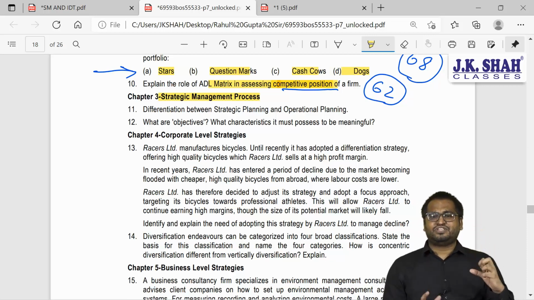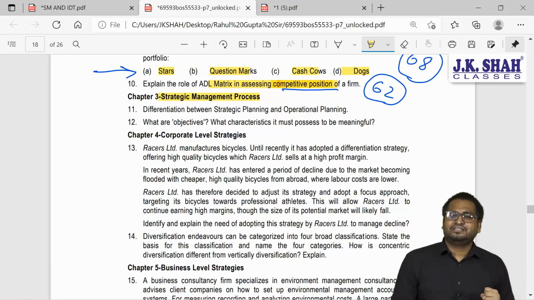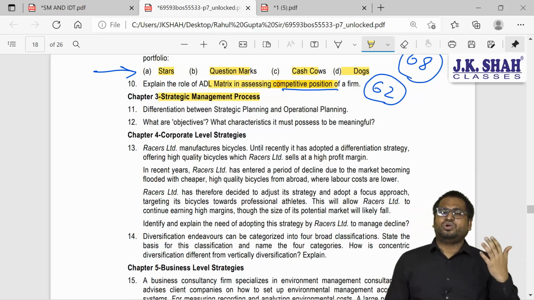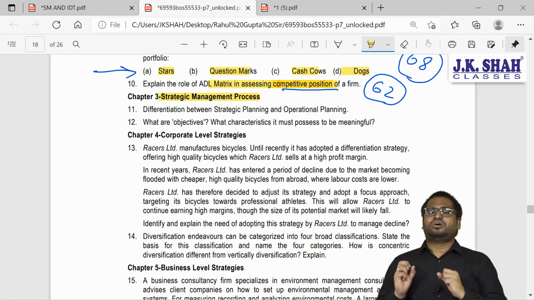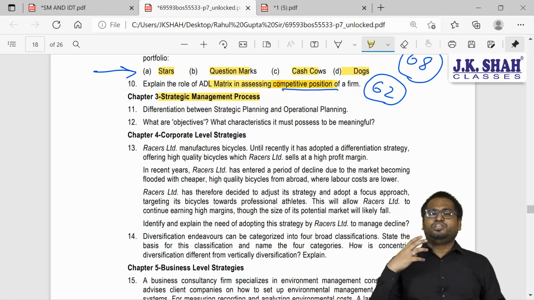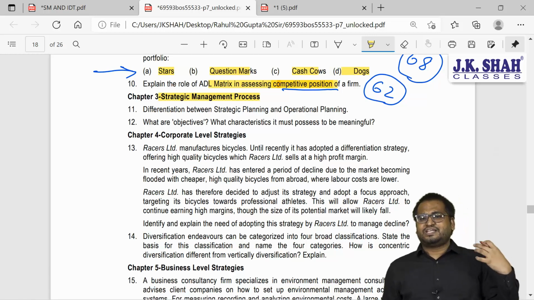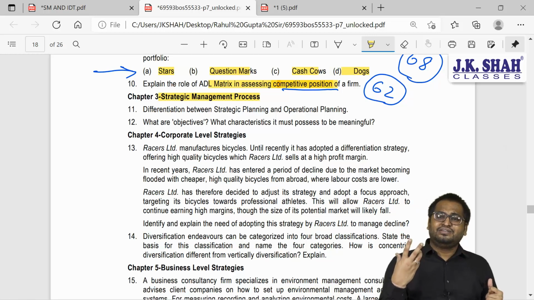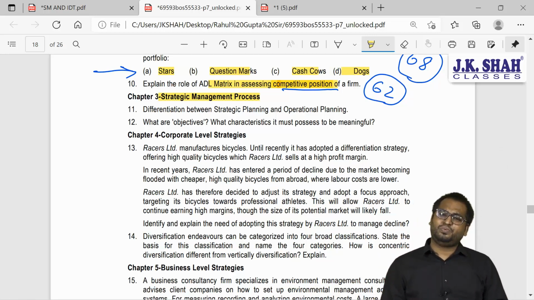Strategic planning is something which you do on the basis of environmental analysis. It talks about the arrangement of resources. How are you going to arrange the resources? Whereas operational planning talks about the execution part. It talks about the utilization of resources. So strategic planning is done by the top management. Operational planning is done by the lower management, the functional management. So this is your distinction between them.